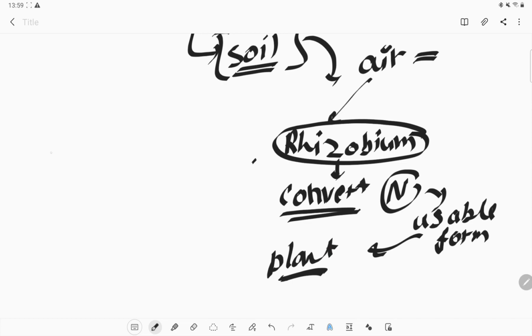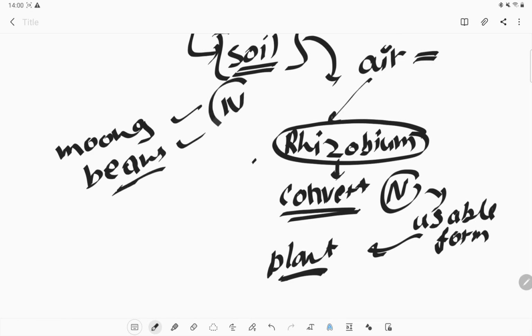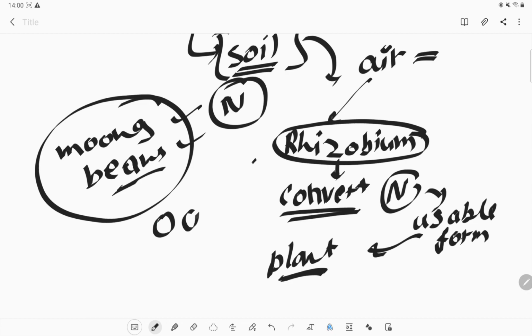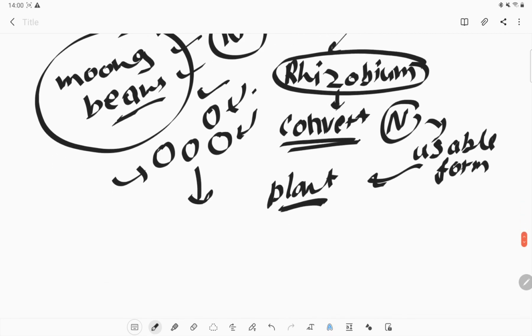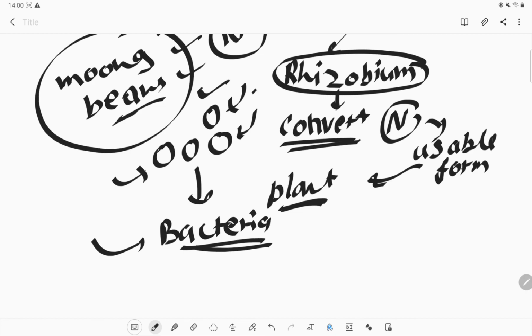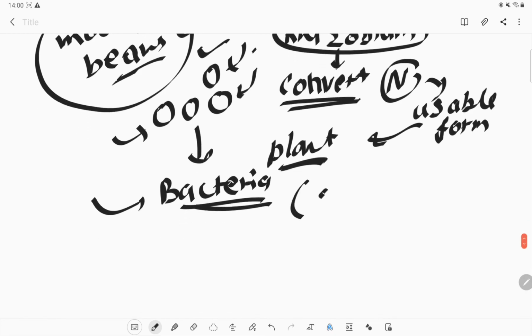In the case of moong or beans, these plants require a lot of nitrogen to grow, and to store also, because moong dal has a lot of nitrogen in it. They are protein rich foods. So to take all this, they require that bacteria, and that bacteria will help them to take the atmospheric nitrogen into the plant. So this is also a symbiotic relationship.